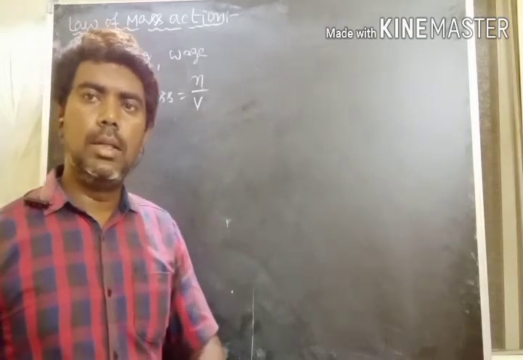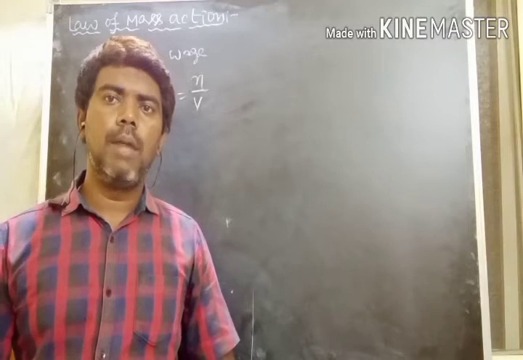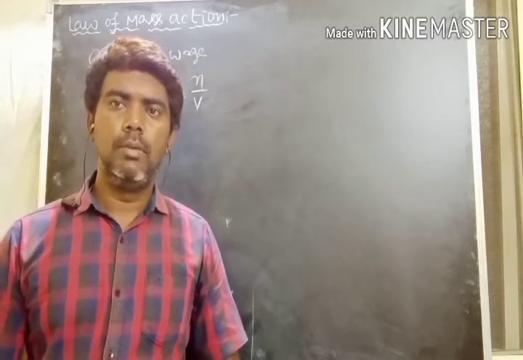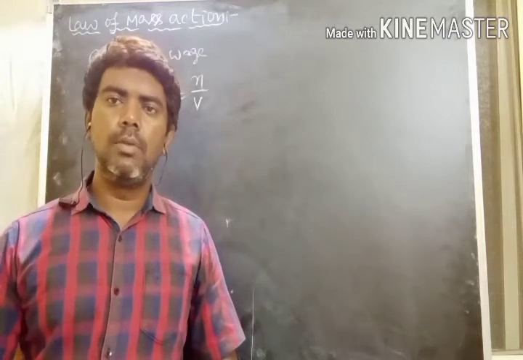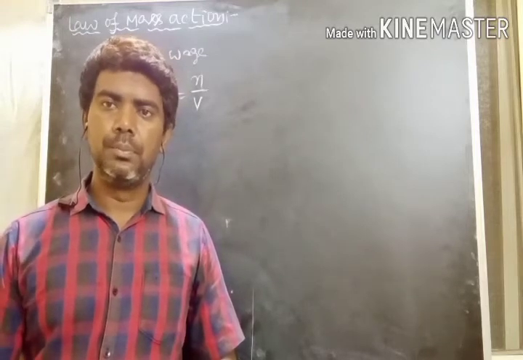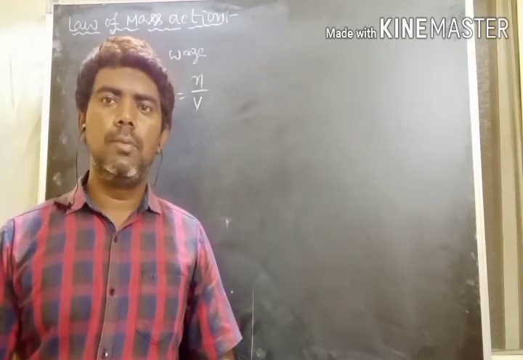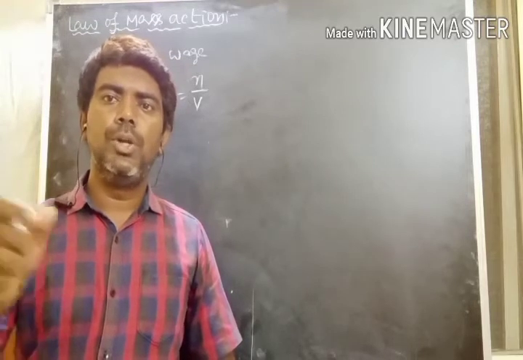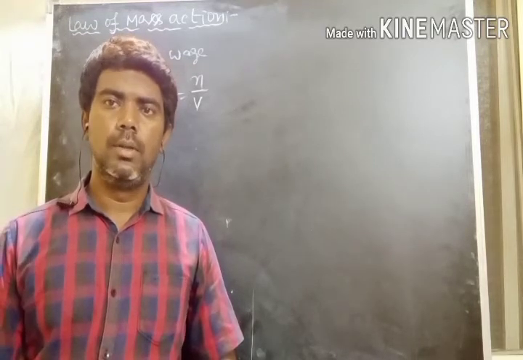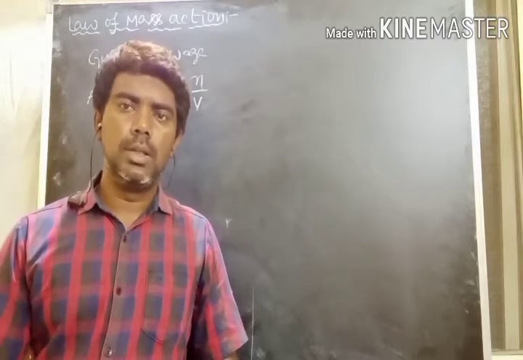Again, how to calculate the number of moles? The number of moles is equal to given weight by gram molecular weight. Or if the volume is given, the given volume by gram molar volume. What is the gram molar volume of any gas at STP conditions? 22.4 liters.